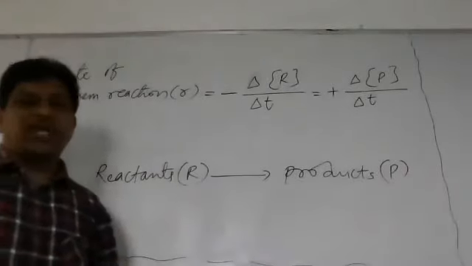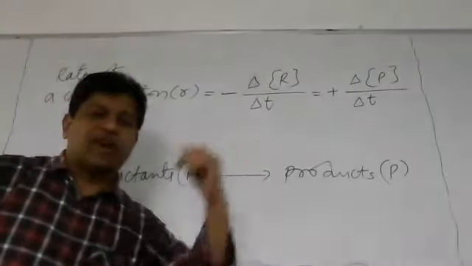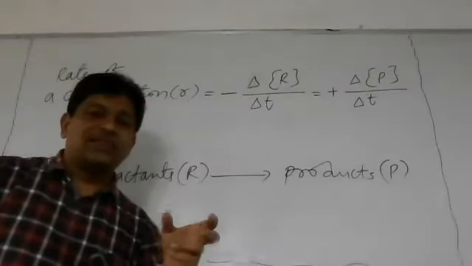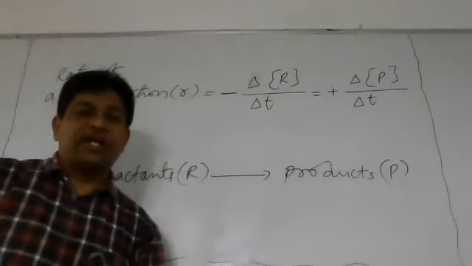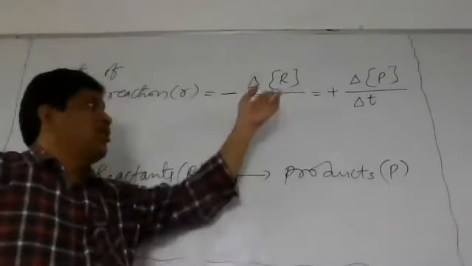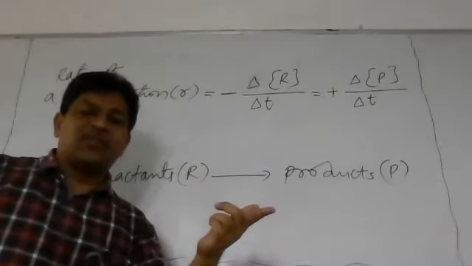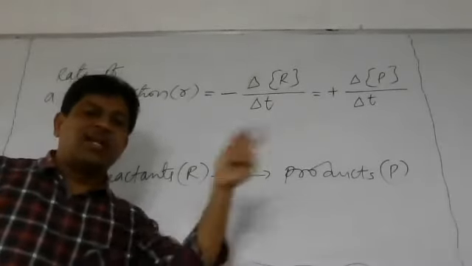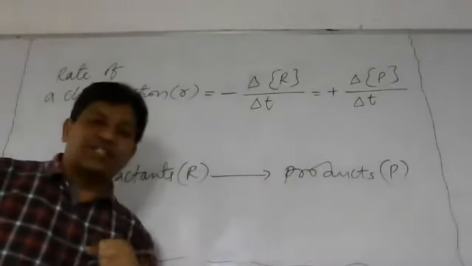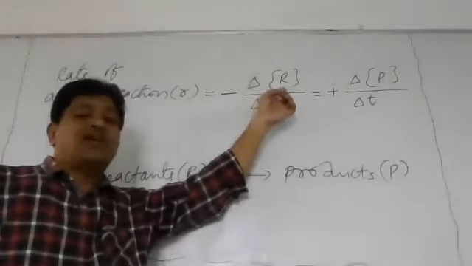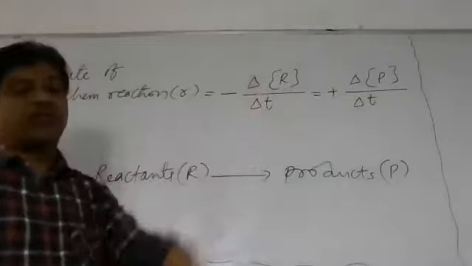Suppose initially we have taken 0 seconds. T1 is 0 seconds and T2 is 5 seconds. Now delta T is 5 minus 0, that is 5. Suppose initially the concentration of reactant is X and finally the concentration of reactant is Y. Now Y minus X, the final concentration of reactant minus the initial concentration of reactant, is called delta square bracket of R.